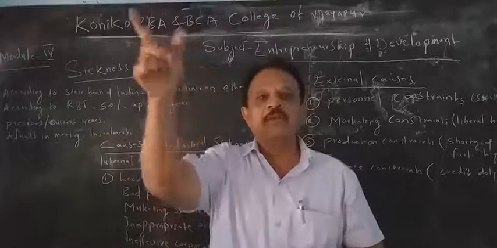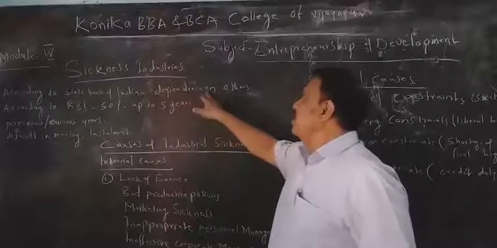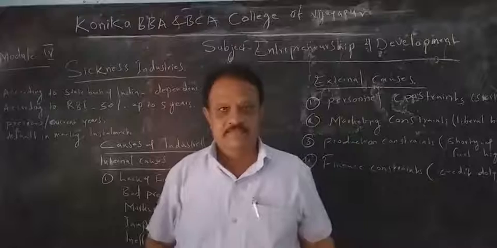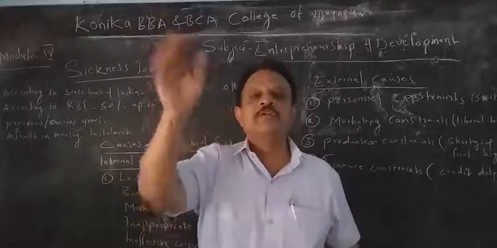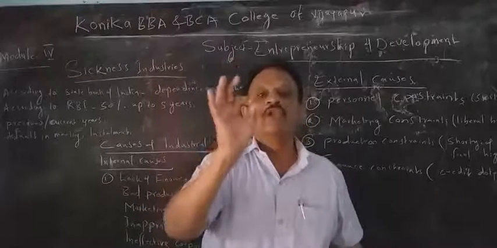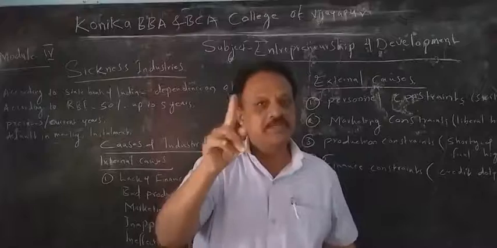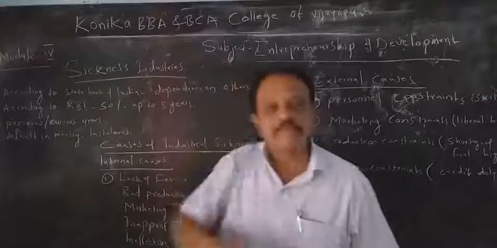Completely they depend on others, on the banks. They do not have their own investment. That industry we call a sick industry, right? This is the definition according to the State Bank of India.